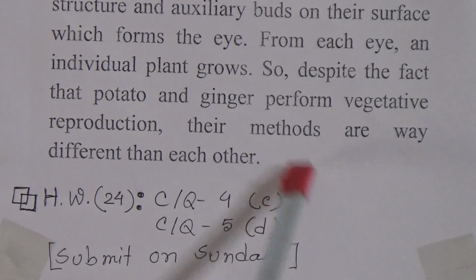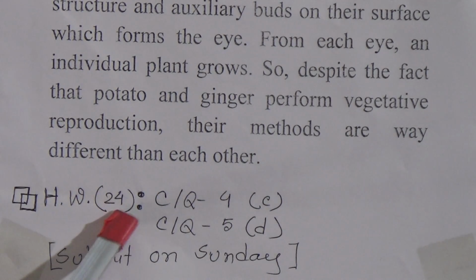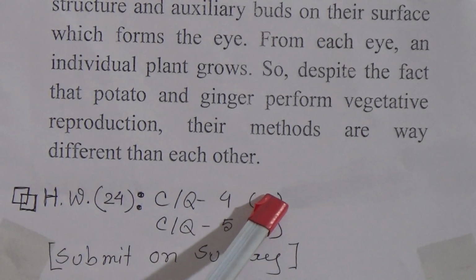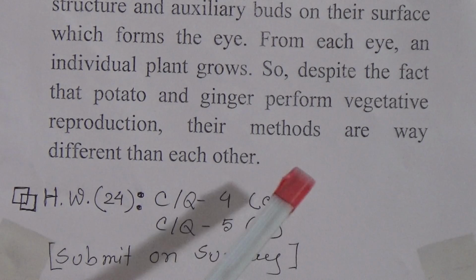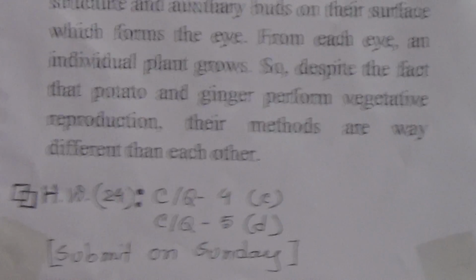Now, this is your homework number 24 for your annual term. You have to do CQ 4C and CQ 5D as your homework. Dear students, that means this C and this D are your homework and you have to submit them on Sunday. Now we will discuss our oral sheet.